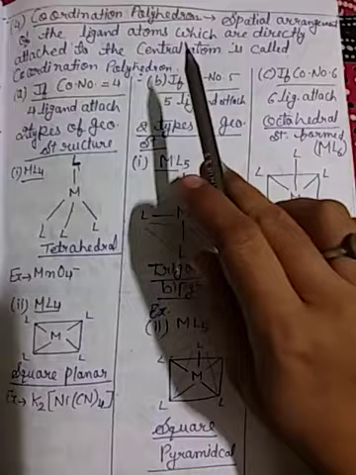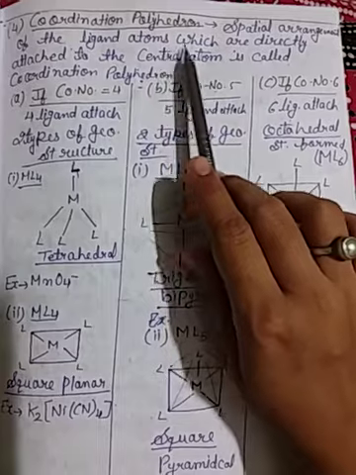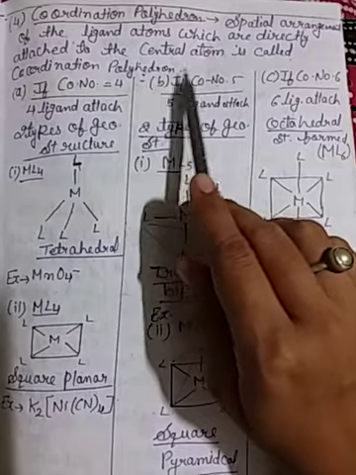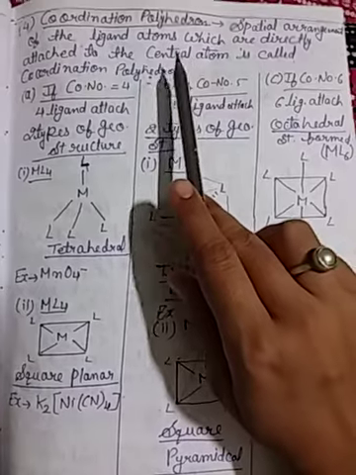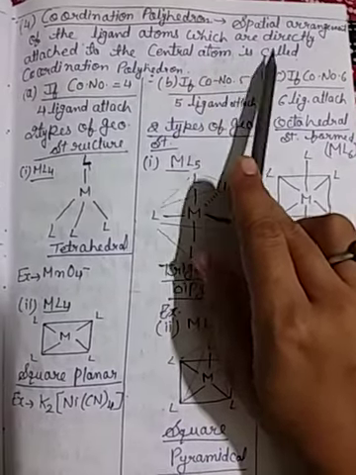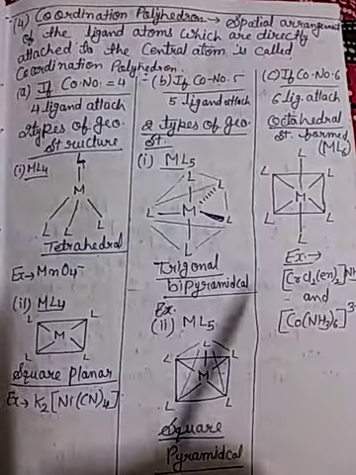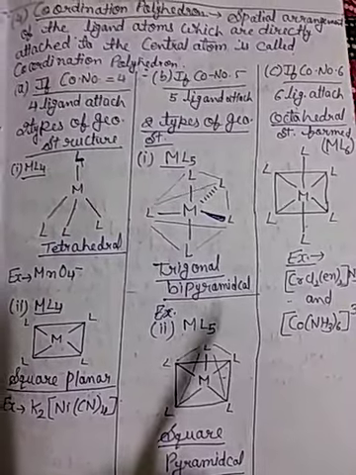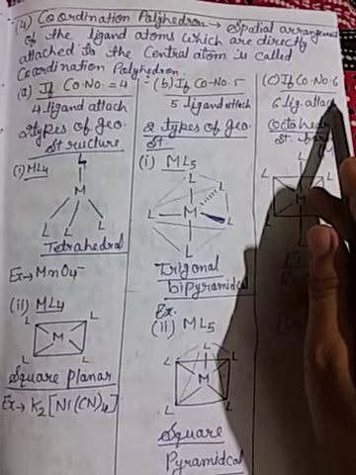Then fourth, coordination polyhedron. The spatial arrangement of the ligand atoms which are directly attached to the central atom is called the coordination polyhedron. Again, spatial means a fixed arrangement of the ligand atoms directly attached to the central atom. According to the number of ligands: if 4 ligands are attached, the coordination number is 4; 5 ligands, coordination number 5; 6 ligands, coordination number 6.